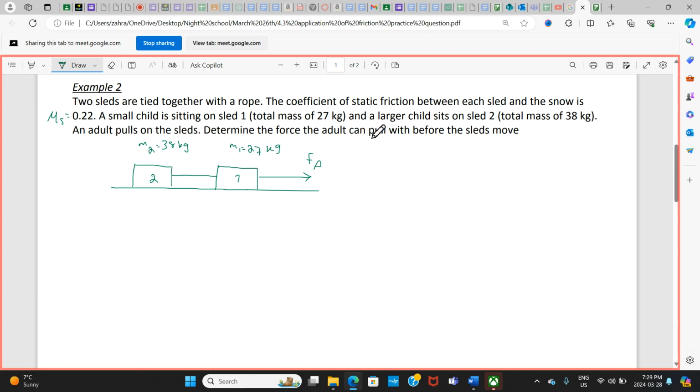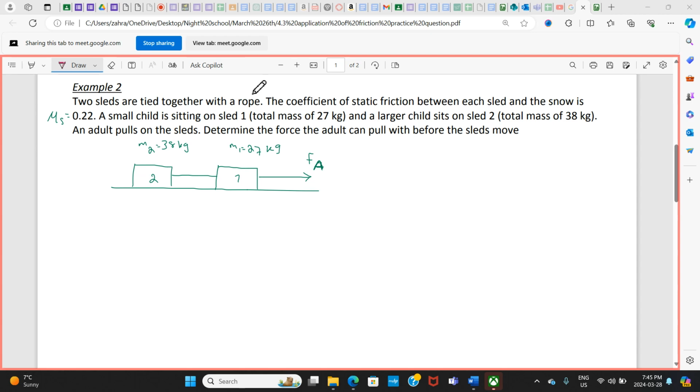The amount of force the adult can pull before the sled moves. So before the sled moves means it just began to move, right? It means you have to consider the maximum friction, and you are overcoming that maximum friction. Okay, I'm just explaining up to here. So you need to do FBD diagrams and try to figure it out. I'll give you some time to do it.